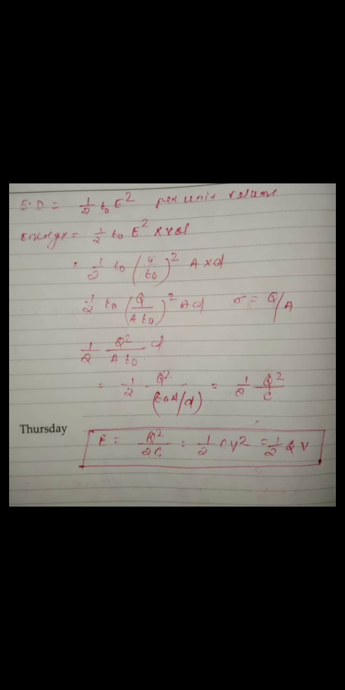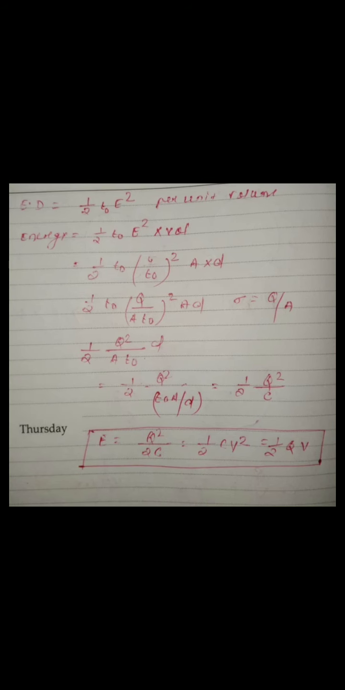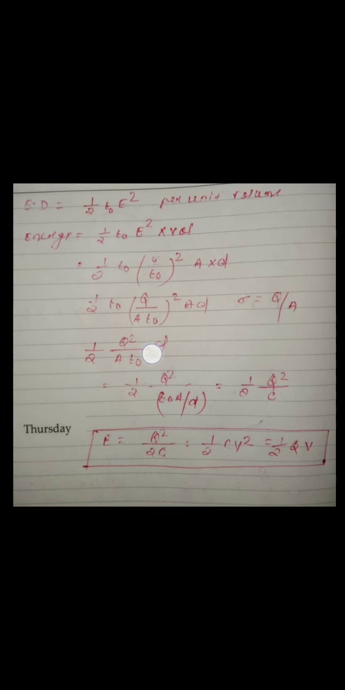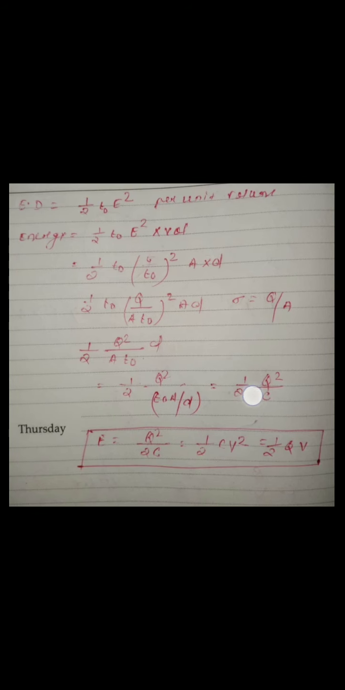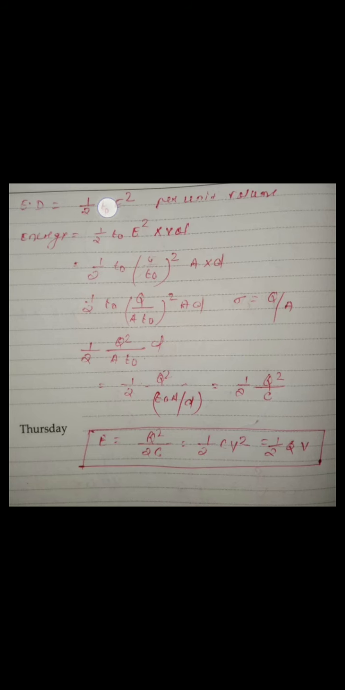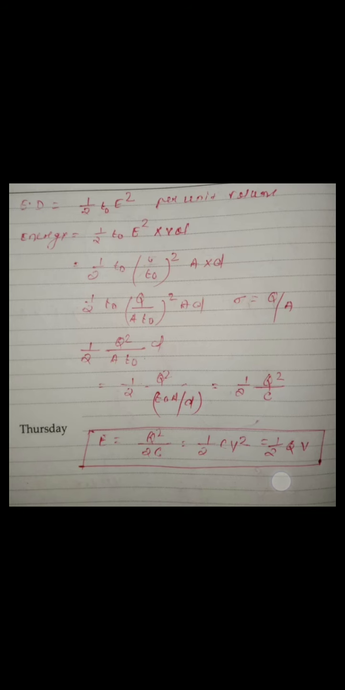Now what is sigma, guys? Sigma is the surface charge density, which is charge per area. So put the value of sigma as charge per area, and after you solve, you will get q square by 2C. Remember, we proved this formula earlier using energy, and now from this formula we are proving the energy. So U is equal to q square by 2C, guys. We know q equals CV, so if you put q equal to CV, you will get half CV square, which is equal to half qV. So this is the energy contained by the capacitor.